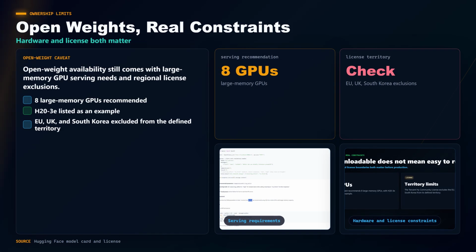Open weight does not mean frictionless ownership. The model card recommends serving the 295 billion parameter model on 8 large memory GPUs, with H20E listed as an example. That is not normal desktop inference. The license also needs attention. Hugging Face marks it as other, and Tencent's Hy Community license excludes the European Union, the United Kingdom, and South Korea from its defined territory, with commercial and acceptable use restrictions.